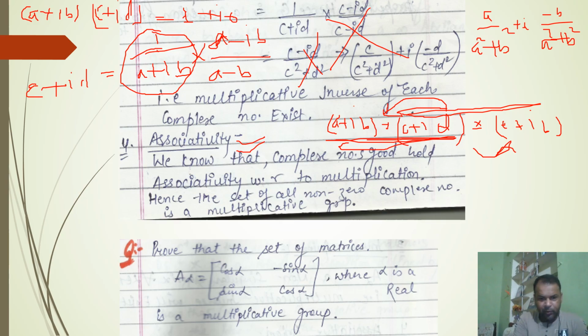Here there is one more problem. In this question we will prove that the set of matrices, written in this pattern, is a multiplicative group, where the argument in cos and sine will always be real. Here we have used that alpha is real. It means if we construct all possible matrices using all real numbers, then the set of those matrices will be a multiplicative group.